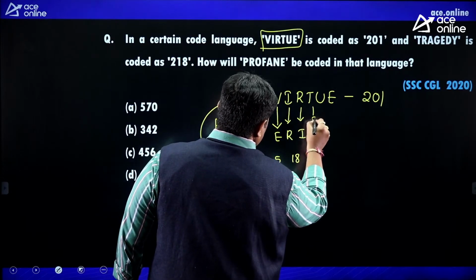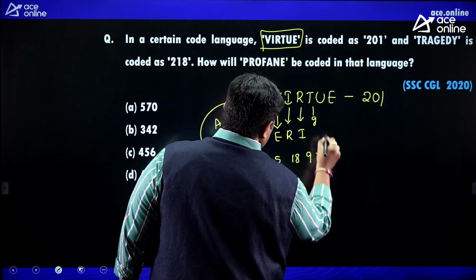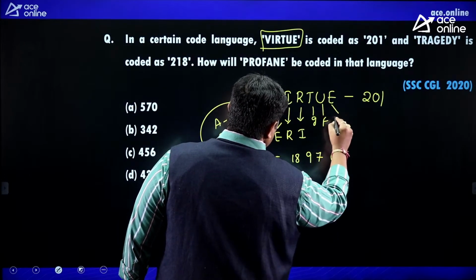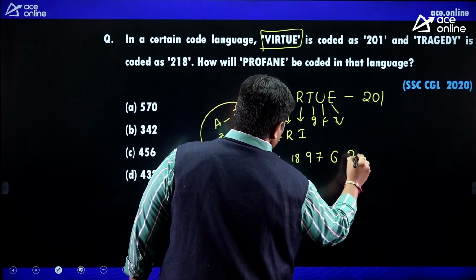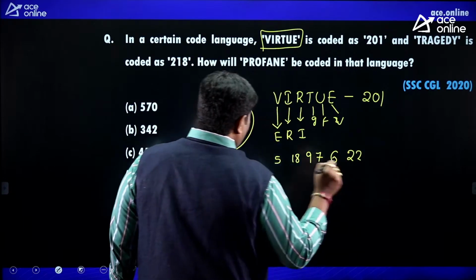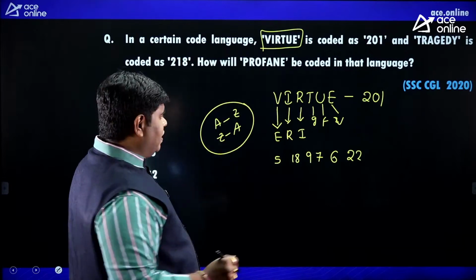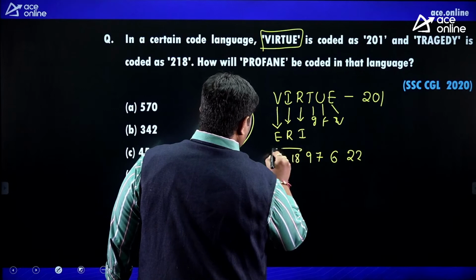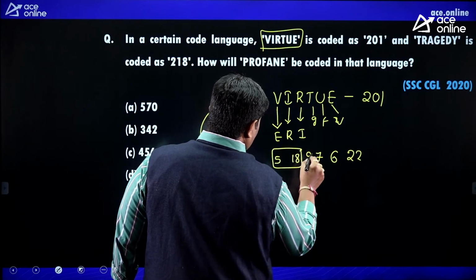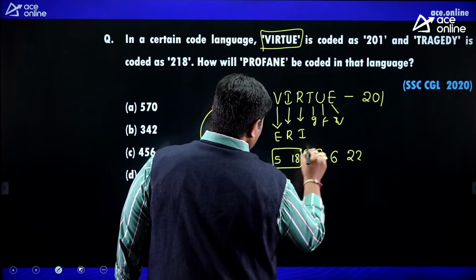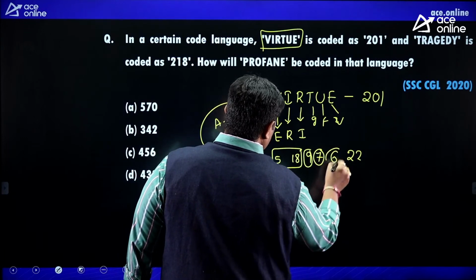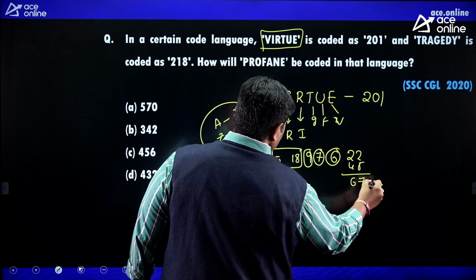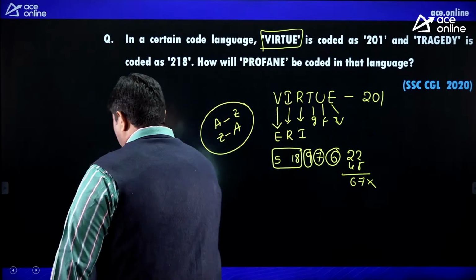T opposite is G, G value 7. U opposite is F, that is 6. E opposite is V, that is 22. Add all the values, friends. 5, 18, 23, 32, 39, 45, 67.